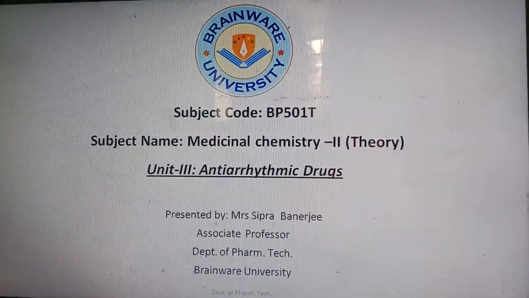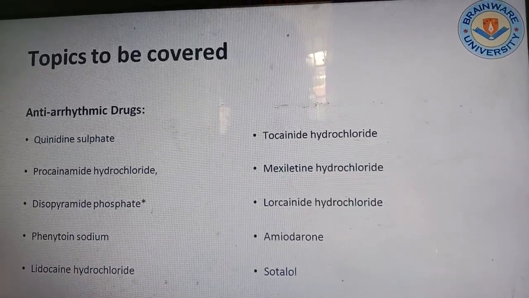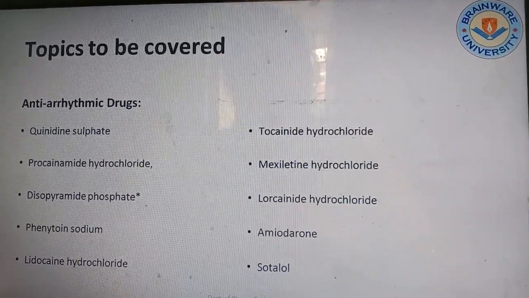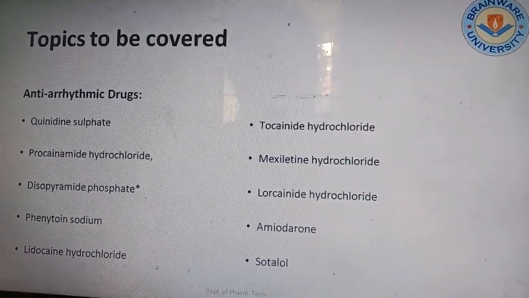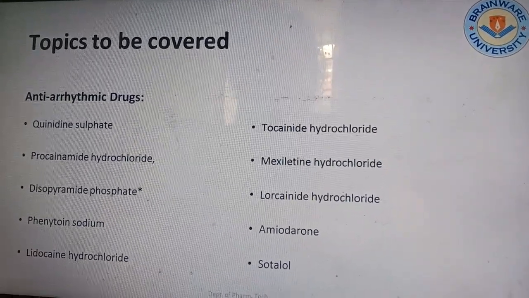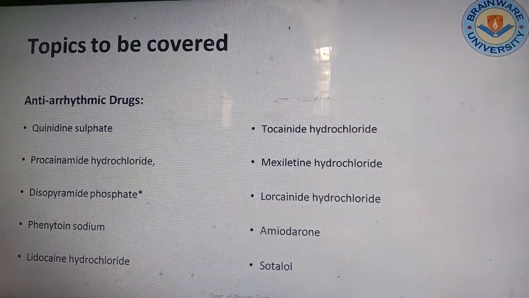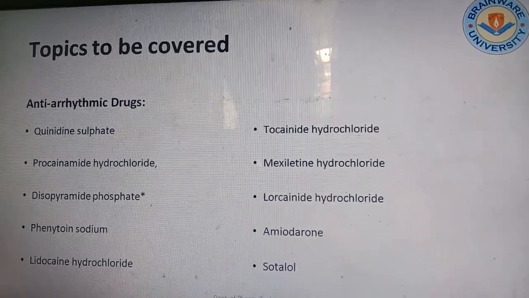So we should know what is arrhythmia. Arrhythmia is the problem occurring in the heart when there is a problem in the systole and diastole of the heart. When the heart cannot function properly and cannot generate the impulse, that problem is known as arrhythmia, and that problem can be cured by the antiarrhythmic drugs.